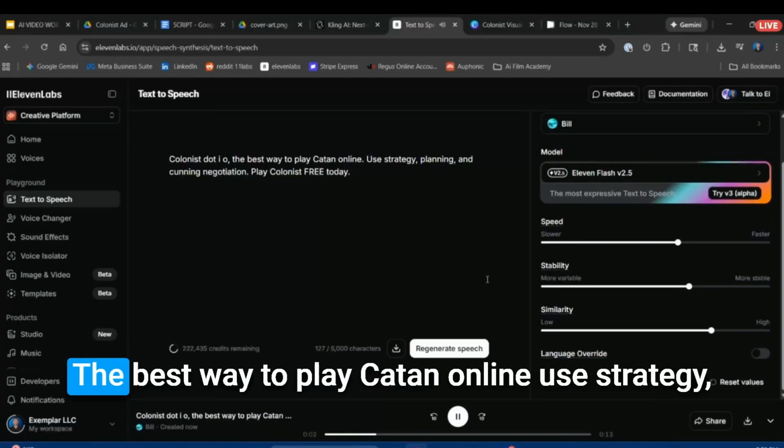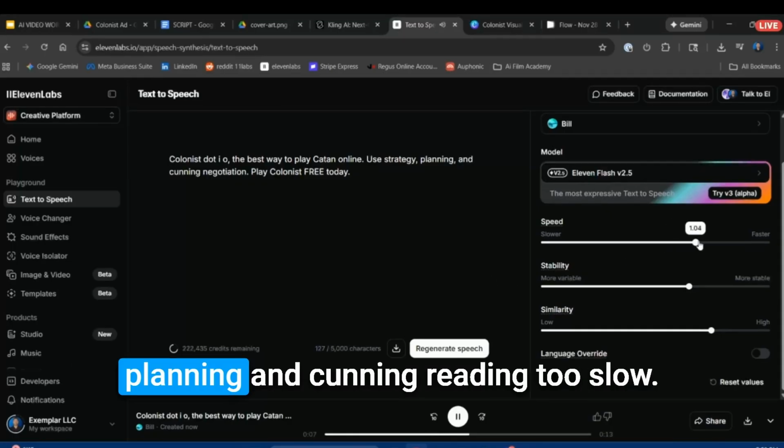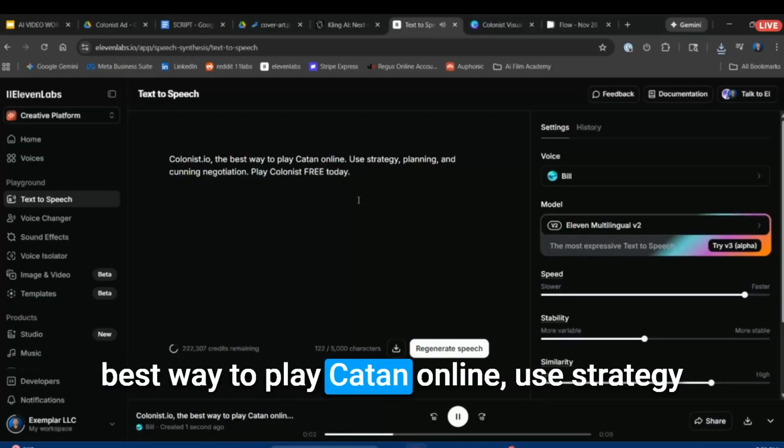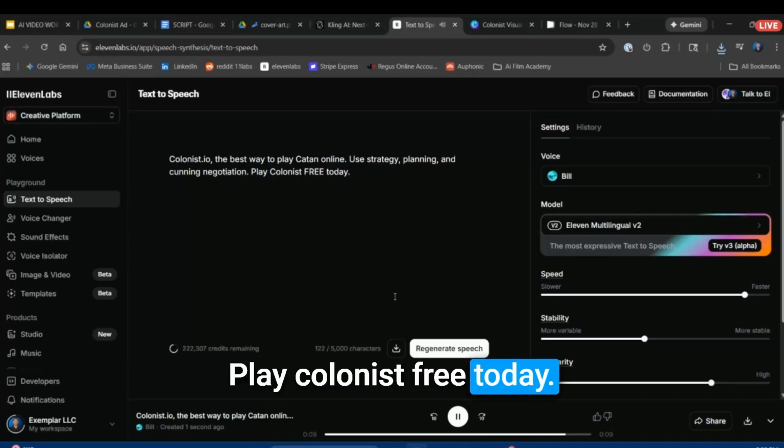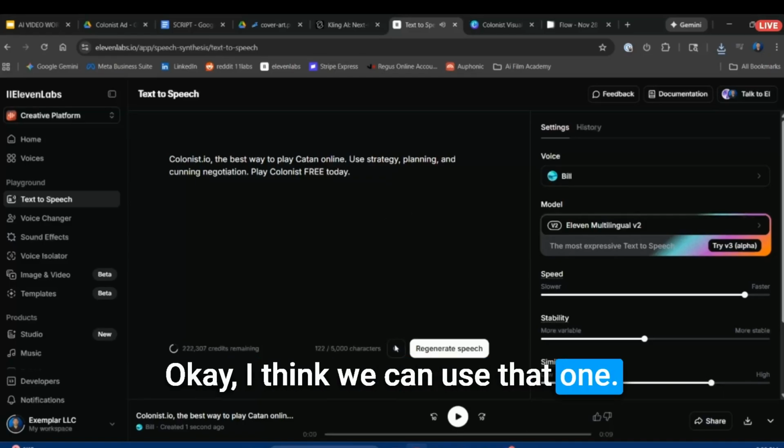Colonist.io, the best Catan online. Use strategy, planning, and cunning. Too slow. The best way to play Catan online. Use strategy, planning, and cunning negotiation. Play Colonist free today.